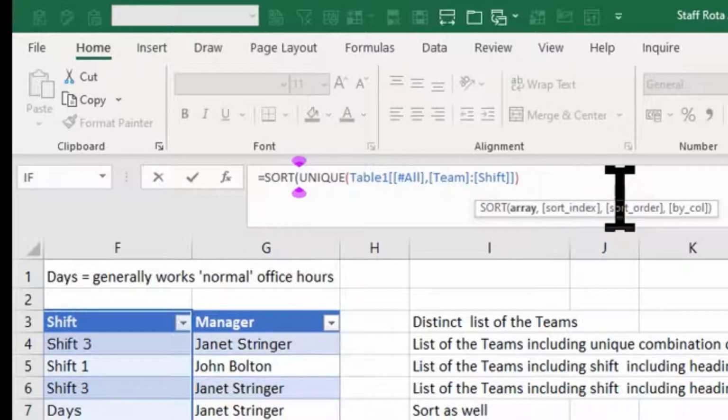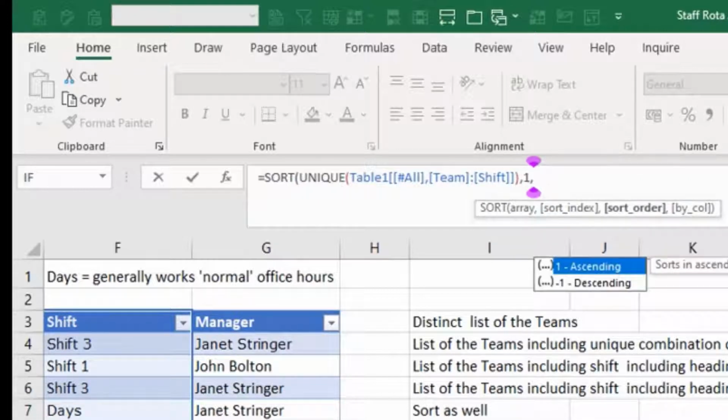And then it wants a sort index and a sort order, and to know whether I want it by column or row. So what do I want? Sort index of 1, first of all. That will sort it by the first column that I've selected. And then I'll keep it in ascending order, so another 1 goes in there. If I want descending, I put -1.